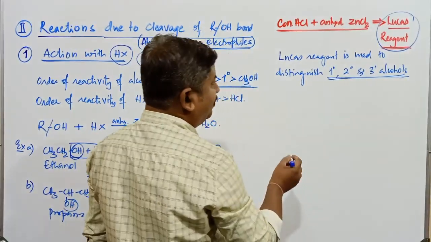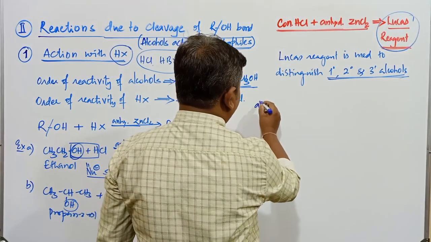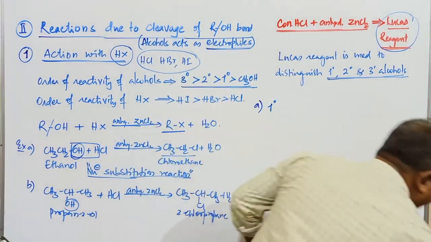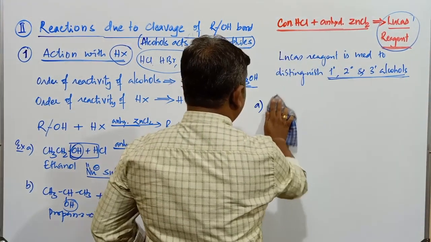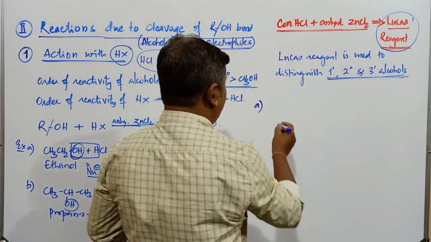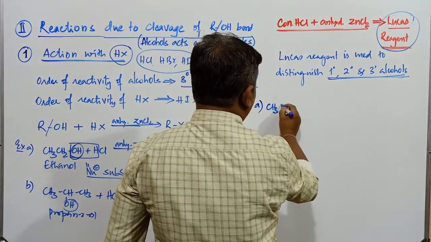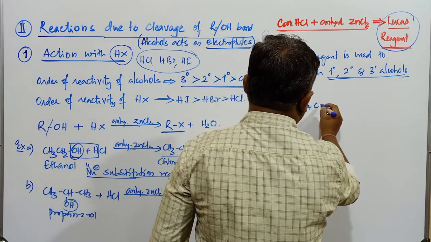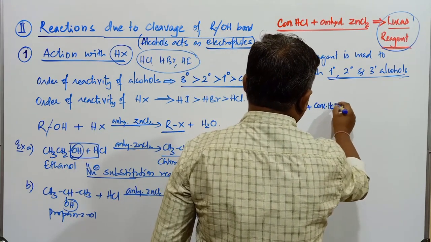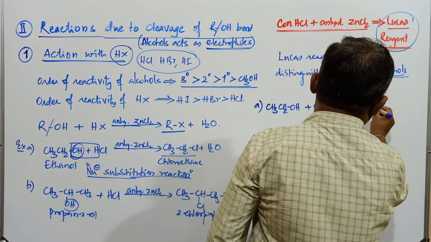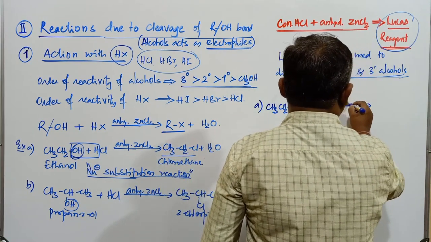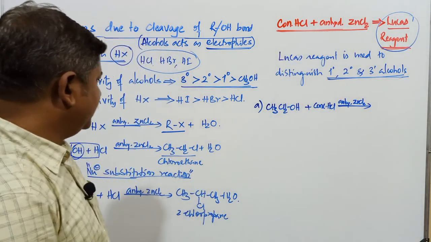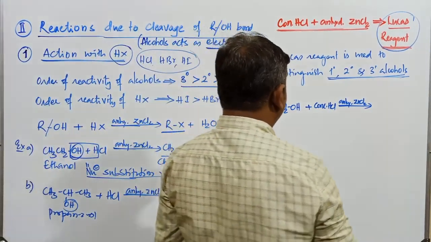Suppose there is a primary alcohol. This is the first one. I'll go with an example itself. Whenever a primary alcohol like CH3, CH2, OH is treated with concentrated HCl in the presence of anhydrous zinc chloride, ZnCl2, it gives rise to a general reaction.